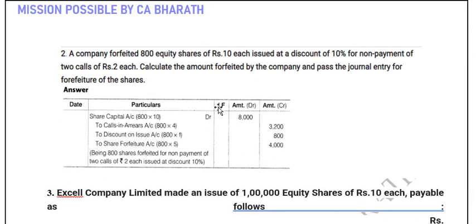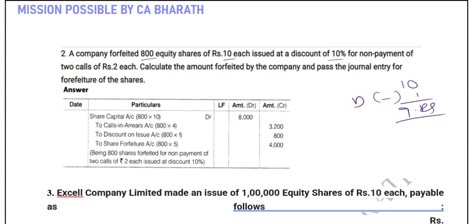Okay, next, just like our previous example, 800 equity shares, 10 each, but at a discount. In our previous example we saw premium, this is discount. So a discount of 10%, that means 1 rupee. So the net value of the share is 9 rupees. You must think, sir, why are shares being issued at a discount? This is just for example. No need to confuse this with the logical part.